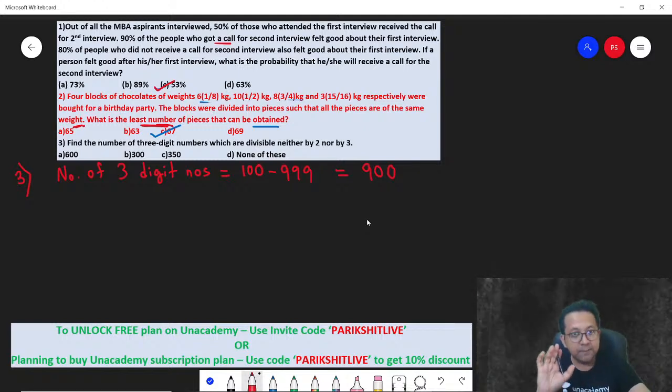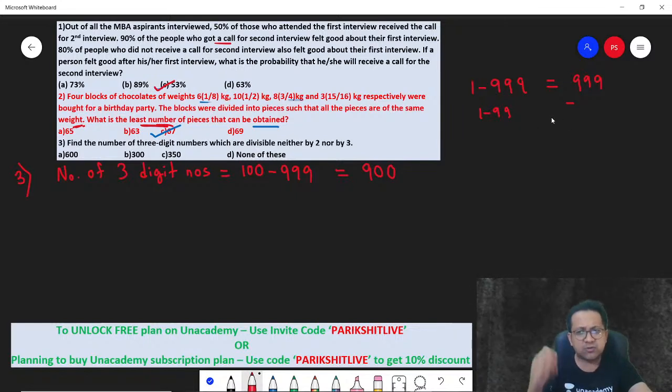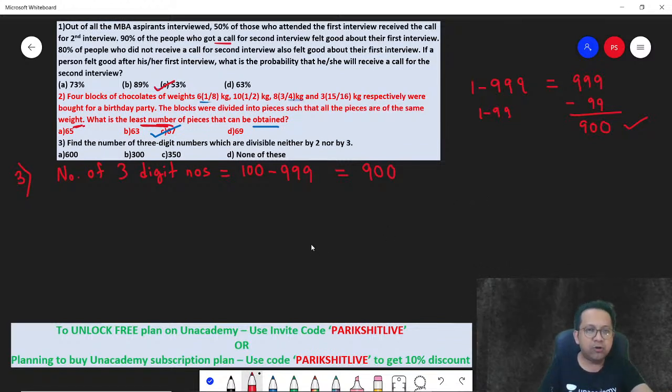Be very careful. It's not 899. Let's say from 1 to 999, we have got 999 numbers. Out of these numbers, you got to remove 1 to 99, because from 100 onwards, all are 3-digit numbers. So basically, 99 numbers you remove. So total 3-digit numbers is 900. Correct? Okay.